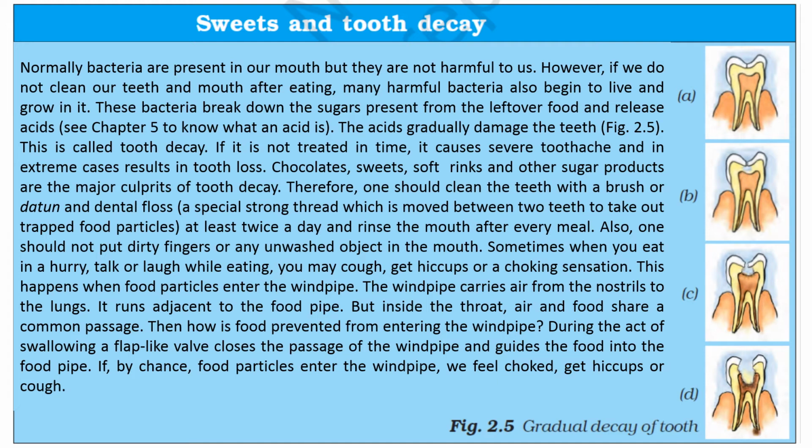But inside the throat, air and food share a common passage. Then how is food prevented from entering the windpipe? During the act of swallowing, a flap-like valve closes the passage of the windpipe and guides the food into the food pipe. If, by chance, food particles enter the windpipe, we feel choked, get hiccups or cough.